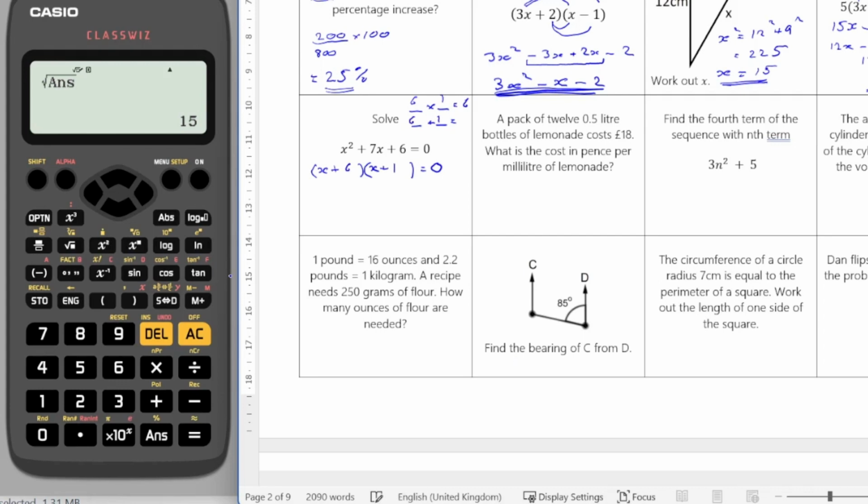Now, for 2 things to multiply together to make 0, one of them has to be equal to 0. So to make the first bracket 0, x would need to be equal to minus 6. And to make the second bracket 0, x would need to be equal to minus 1. So those are my 2 answers.